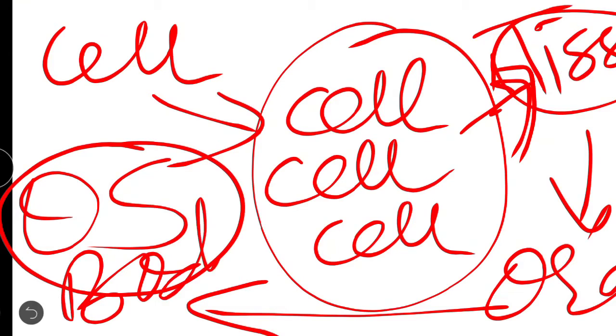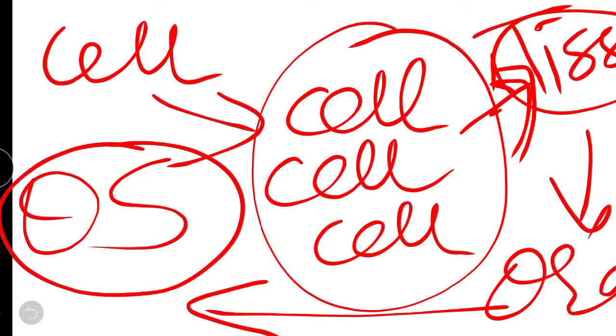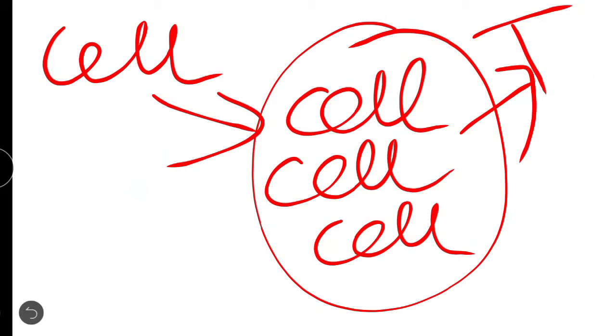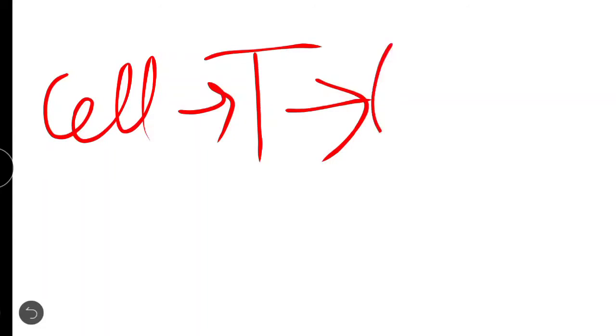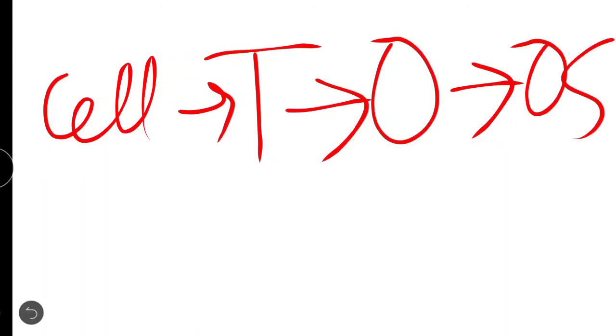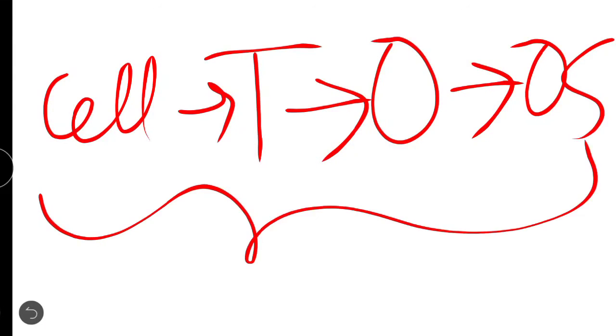So you can say that a group of cells makes the tissue, a group of tissues makes the organ, a group of organs makes the organ system, and the organ system makes our body.